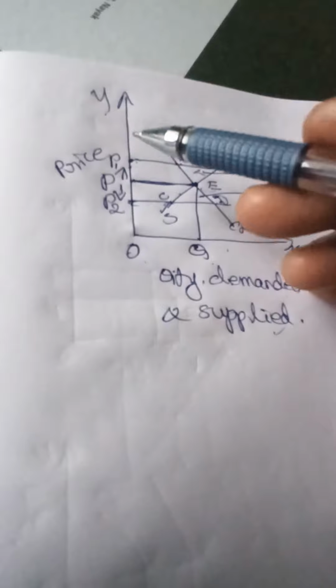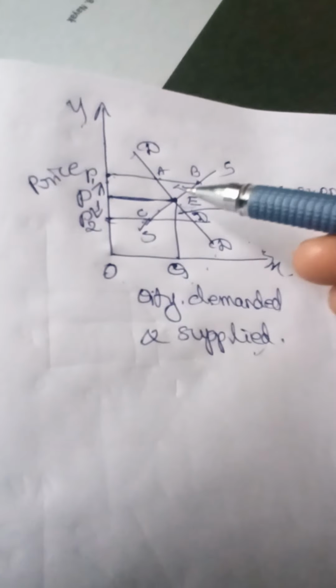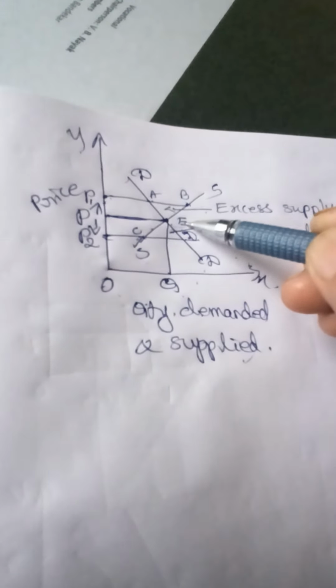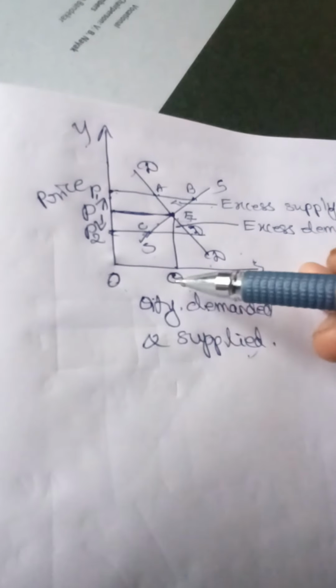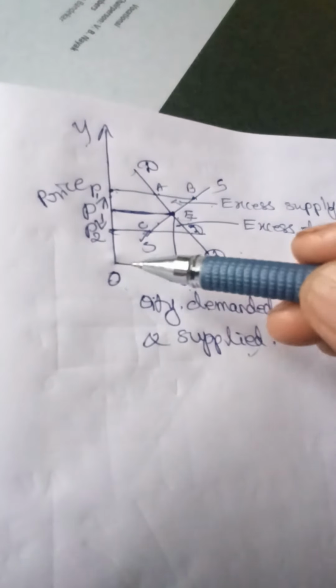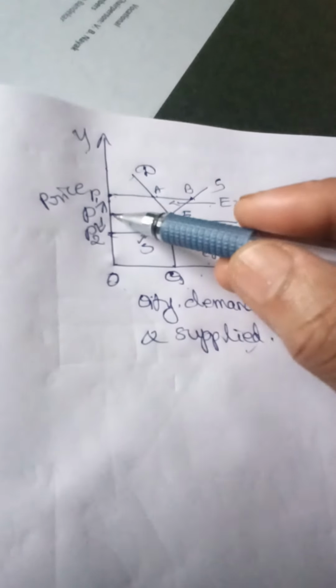Quantity demanded and supplied is shown on the x-axis and price on the y-axis. DD and SS are the demand and supply curves. They meet at a particular point E, called the equilibrium point, where the quantity demanded is equal to the quantity supplied. So the equilibrium quantity is OQ and the equilibrium price is OP.